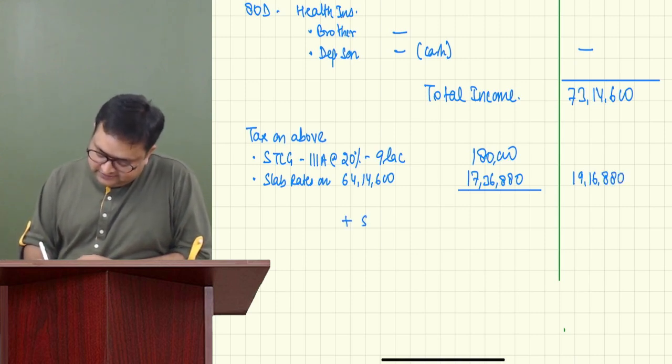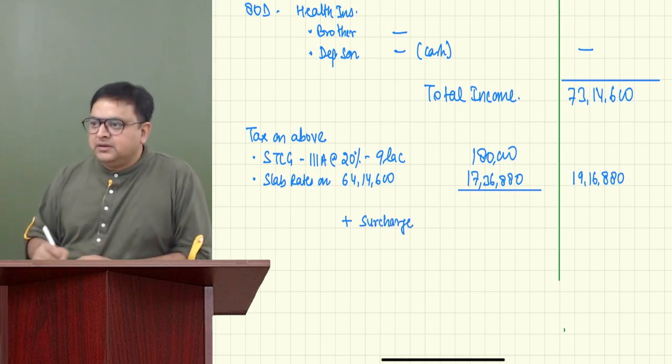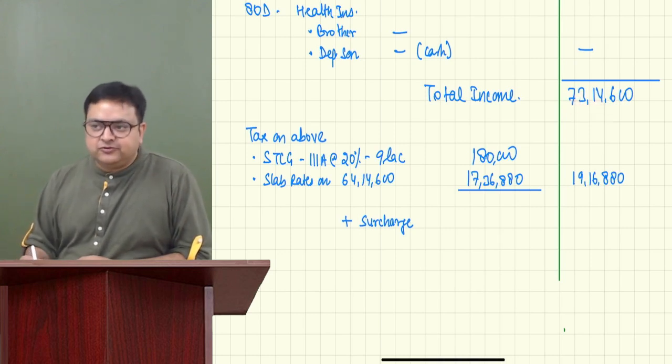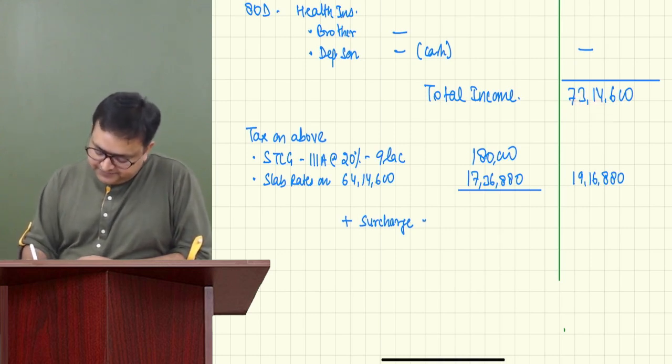Okay, guys. Surcharge. How much would be the surcharge rate? The income is more than 50 lakh, but not more than 1 crore. So we have the surcharge rate of 10%.